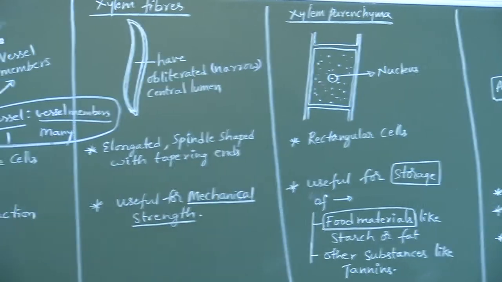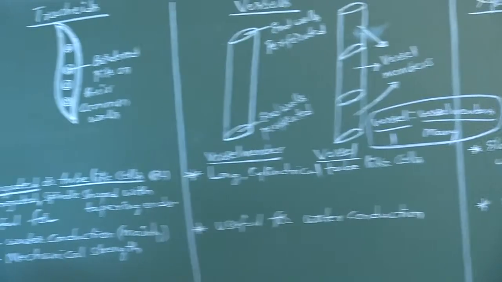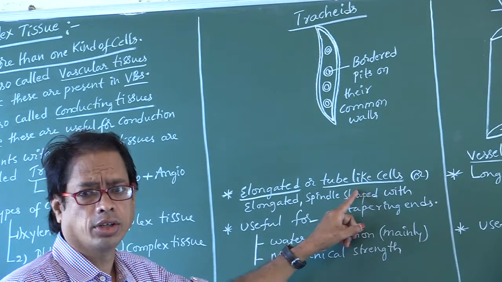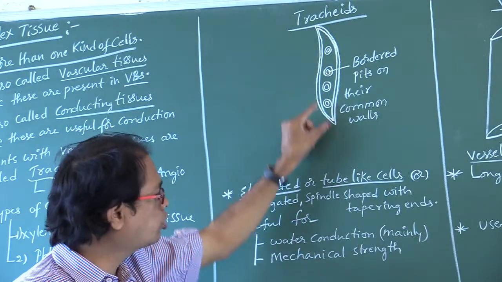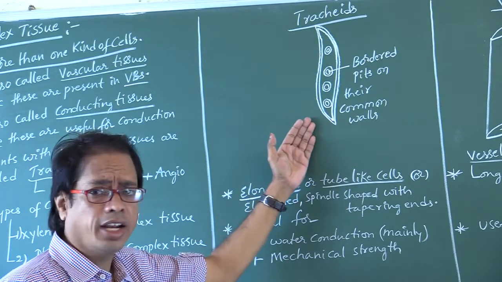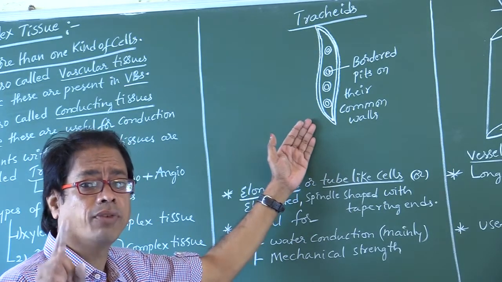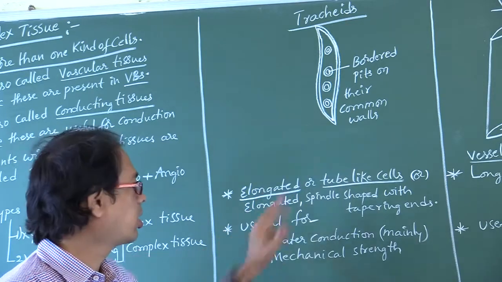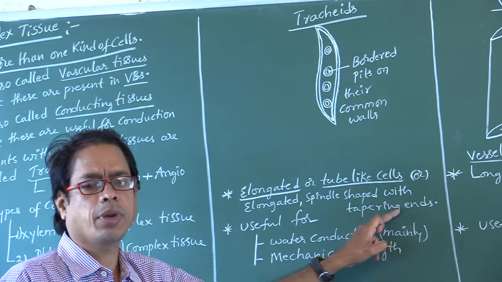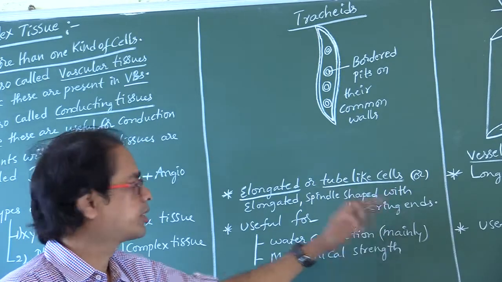And try to recall, my dear students, the shape of the cells. Elongated or tube-like cells. Tracheid shape is similar to the shape of xylem fibers, that is, elongated, spindle-shaped with tapering ends. Tapering ends means pointed ends.